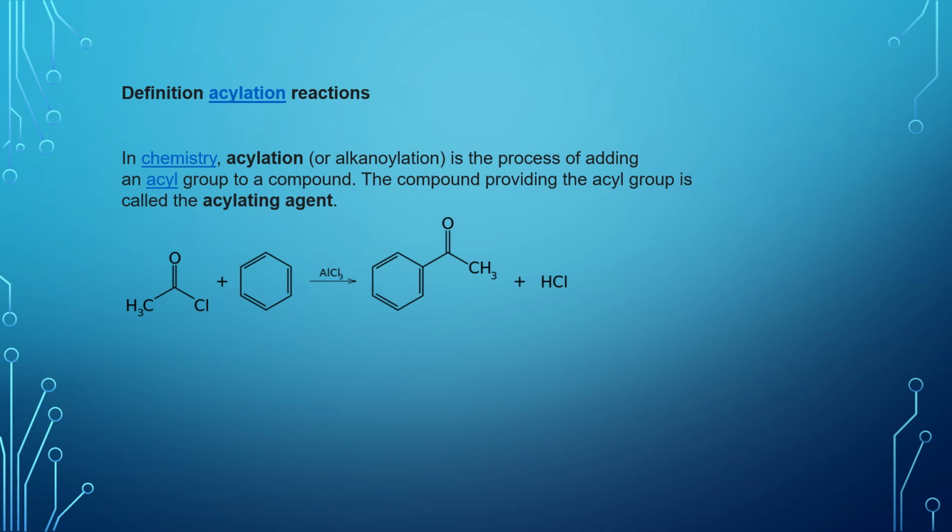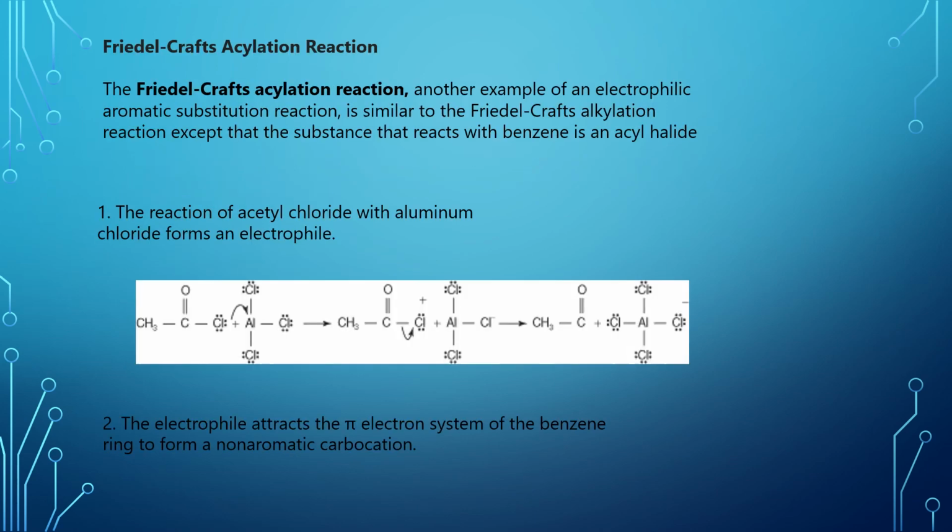Definition of acylation reaction: in chemistry, acylation is the process of adding an acyl group to a compound. The compound providing the acyl group is called the acylating agent. When acetyl chloride reacts with benzene in the presence of anhydrous AlCl3, it gives acetophenone with by-product HCl. Friedel-Crafts acylation reaction is another example of electrophilic aromatic substitution reaction. It is similar to the Friedel-Crafts alkylation reaction except the substance that reacts with the benzene is an acyl halide.